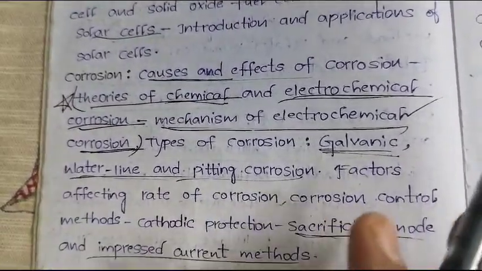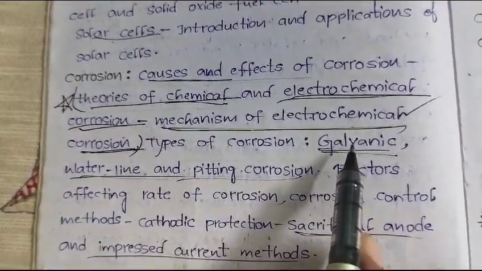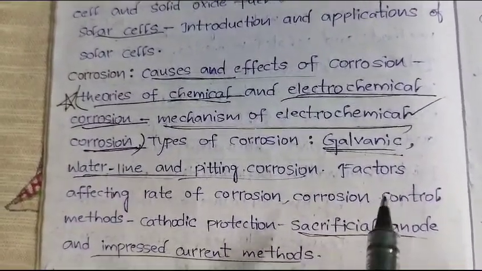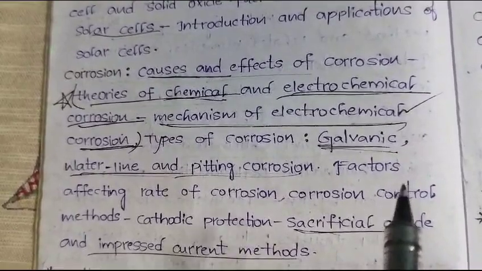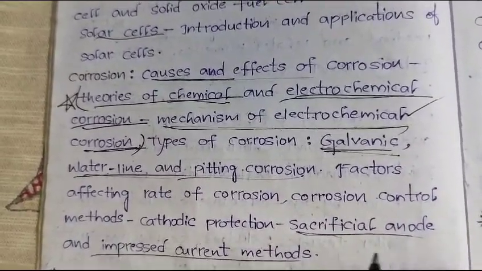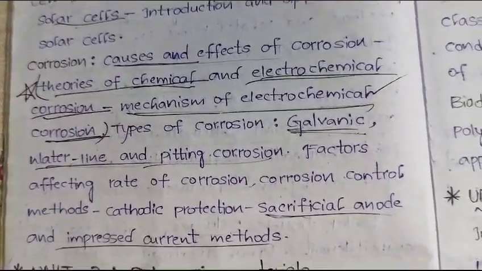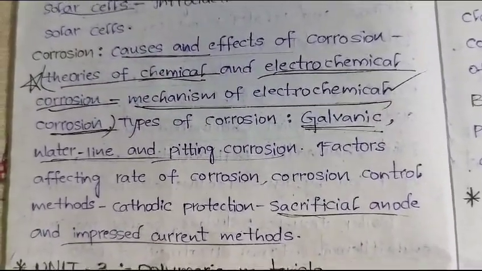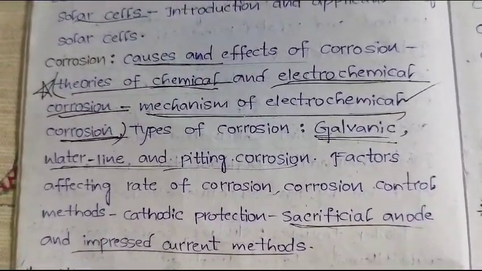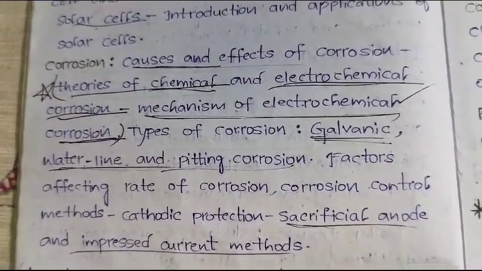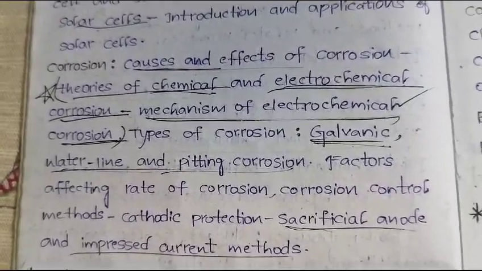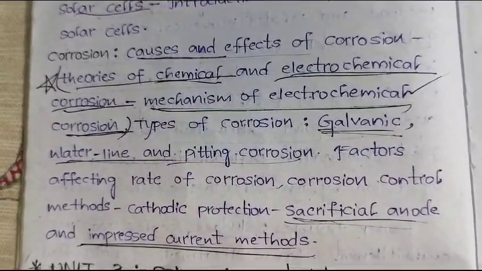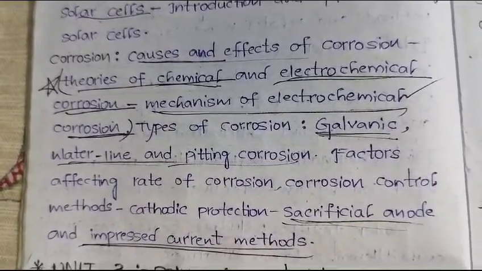Three types of corrosions are there in our syllabus: galvanic corrosion, waterline corrosion and pitting corrosion. There may be a chance to ask these questions as one of the long answer question or short answer question. In one video I will explain how is that external examination pattern before examination. Okay, first I will explain about this pattern, important questions followed by pattern. And last important topic from corrosion is corrosion controlling method.